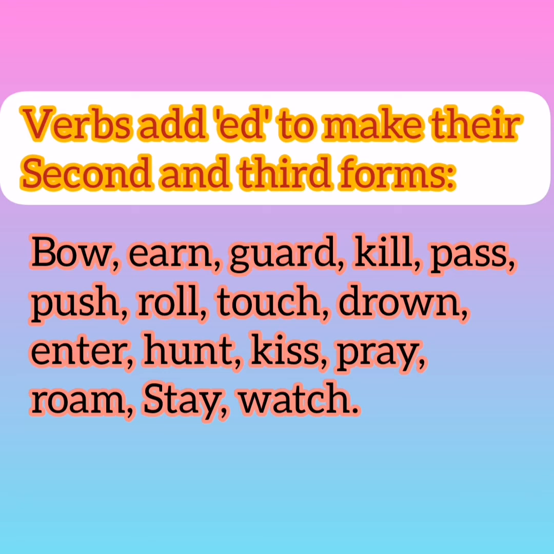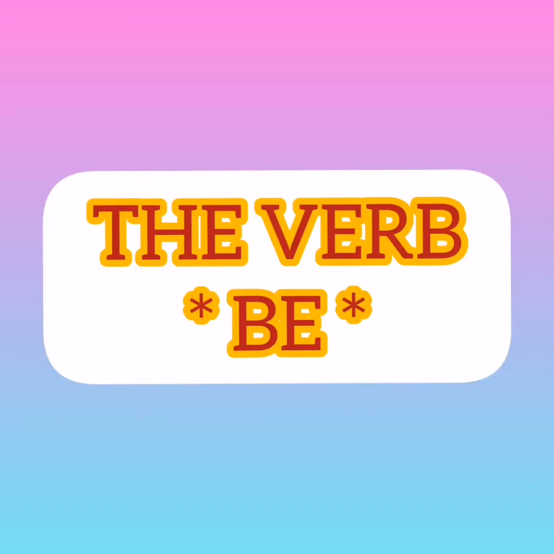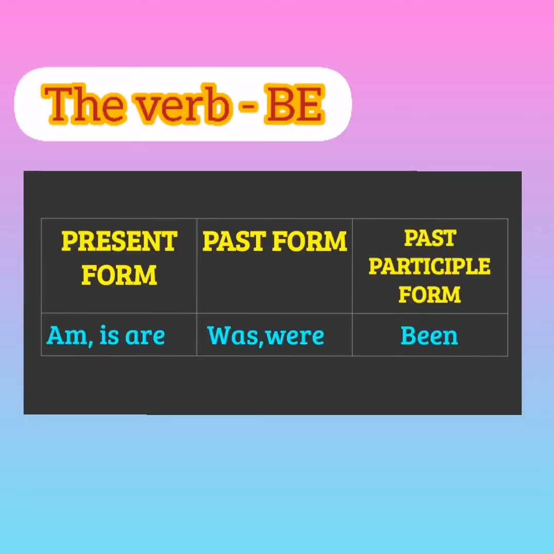Now coming to the next topic, that is a very important topic, the verb be. This verb is the most important verb in the English language. It is used as a main verb as well as a helping verb. Now this be has three forms. In the present form, it is used as is, am, are. In the past form, it is used as was or were. And in the past participle form, it is used as been.